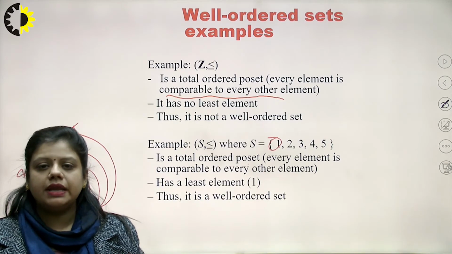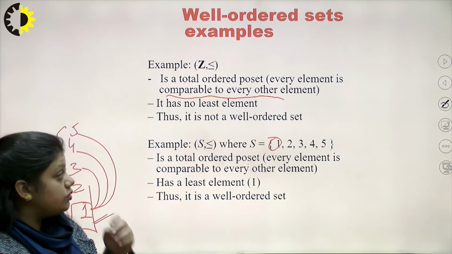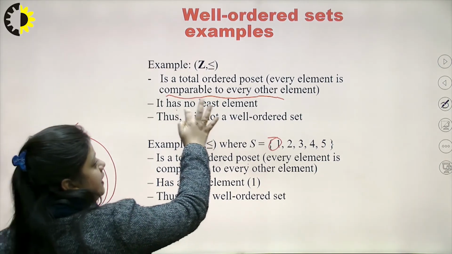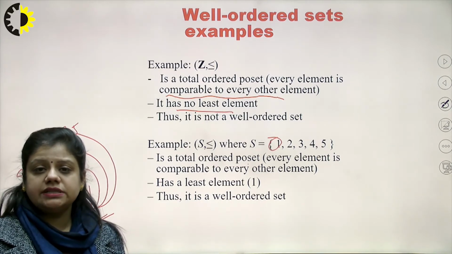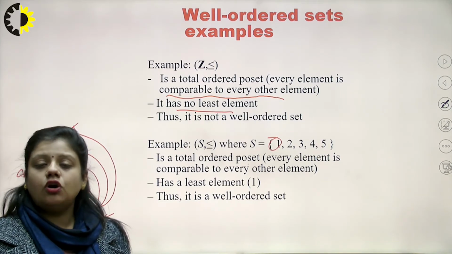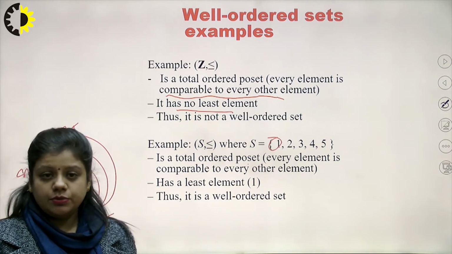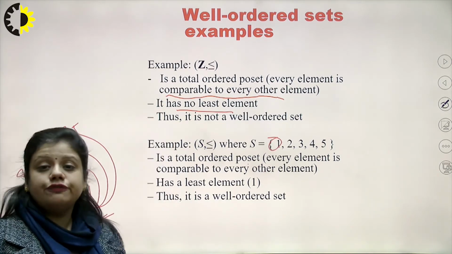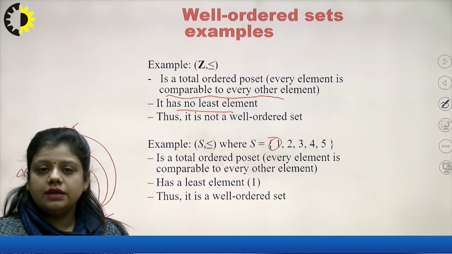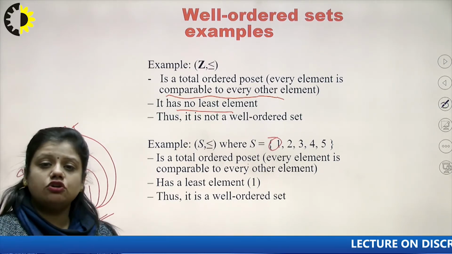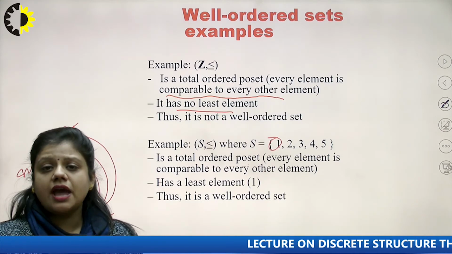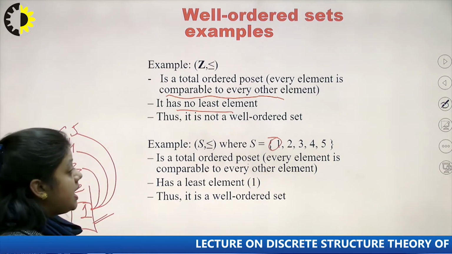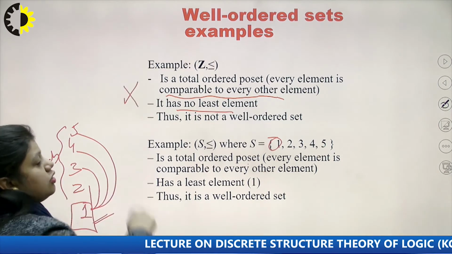Either A is less than or equal to B or B is less than or equal to A. But it will not have any least element, because there is no one element in this set which will precede all the other elements, as it is a general set of integers. If I talk of 1, 0 precedes 1. If I talk of 0, there is minus 1 which precedes 0. If I talk of minus 10, there is minus 11 that precedes it. So it does not have a least element and therefore it is not a well-ordered set.